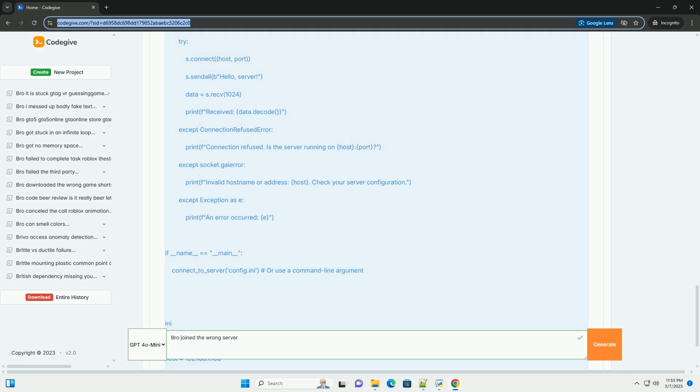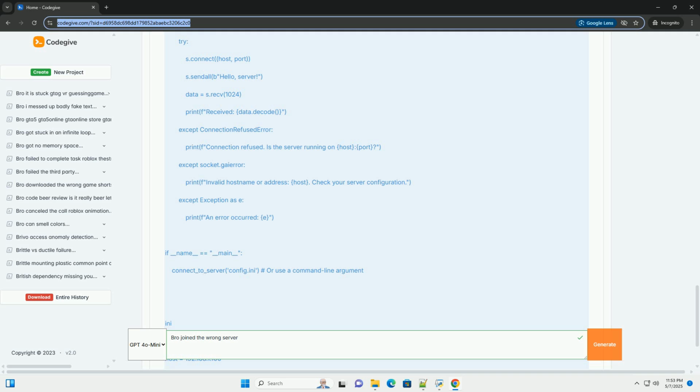2. Ping the server. From the client machine, use the ping command, ping 192.168.1.100, to verify that the client can reach the server's IP address. If the ping fails, there's a network connectivity problem. 3. Change the client. Modify client.py to set host equals 192.168.1.100 and rerun the client.